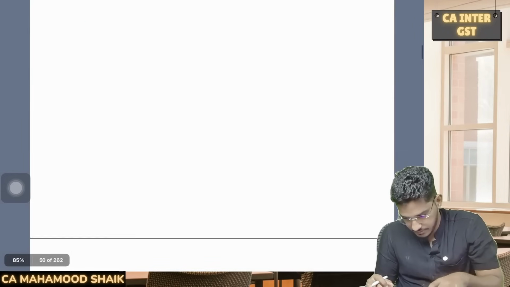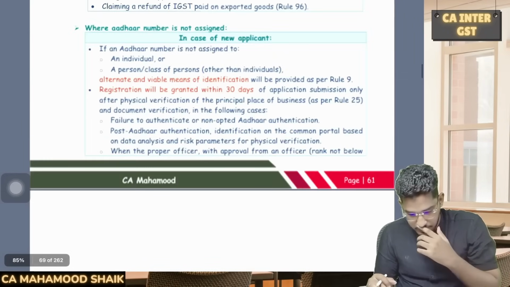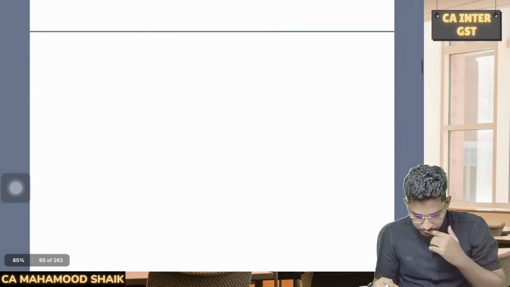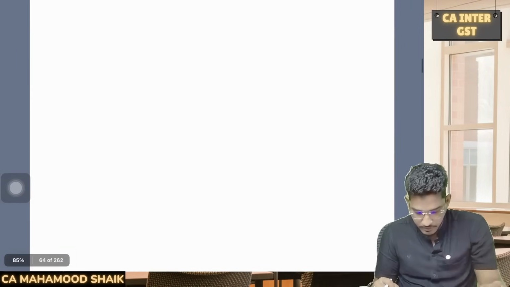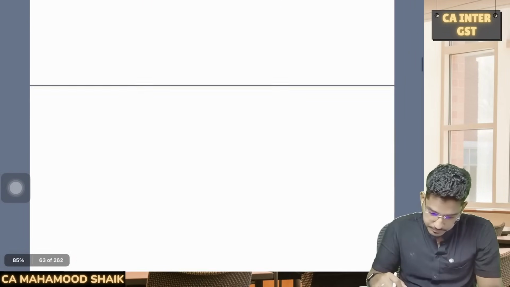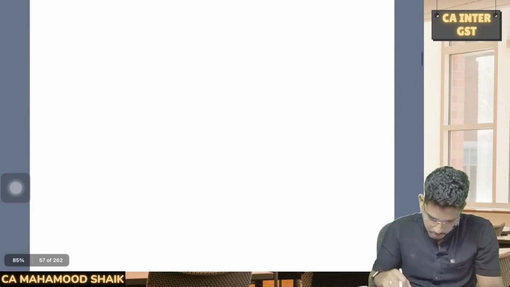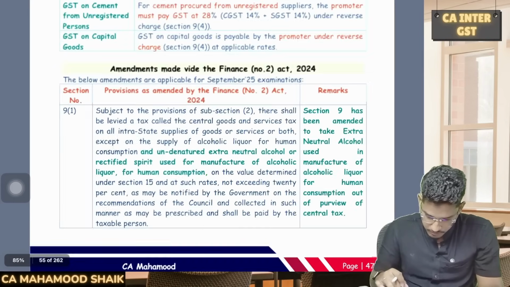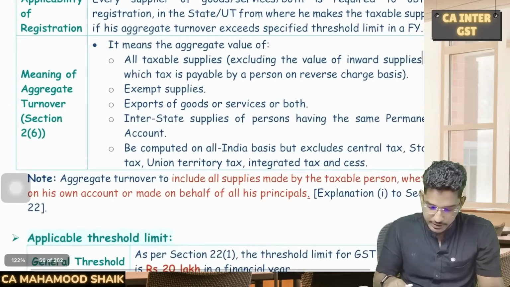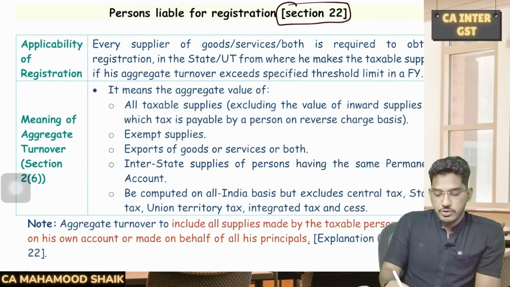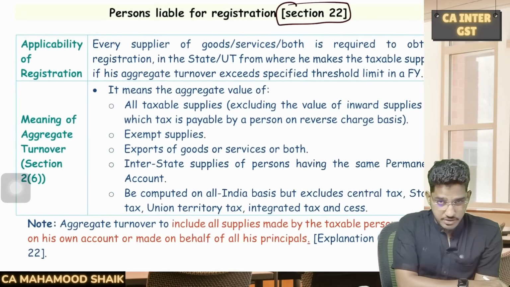Okay, so this is charge of GST. So we'll go to registration. Right. So let us see now section number 22. Section number 22 talks about who are the persons liable for registration.